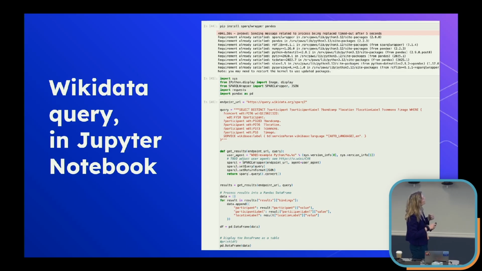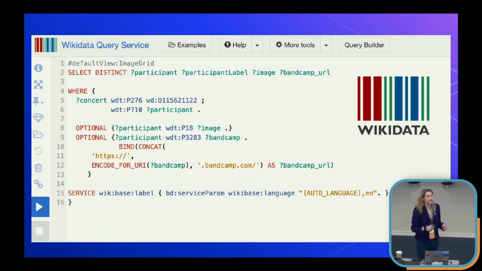And then here is our actual query right here. This is the important part. We're specifying an endpoint URL, which is going to be wikidata.org/sparql, where you're actually sending your query. The actual query here can look exactly like the query you would enter here, or if you use this assisted query builder, it can spit out the raw code for you to just put into the Jupyter Notebook.